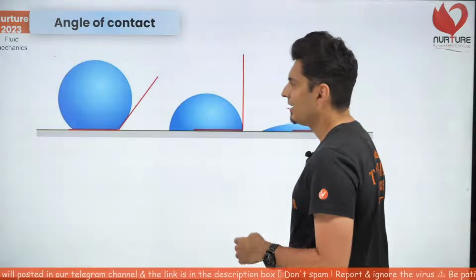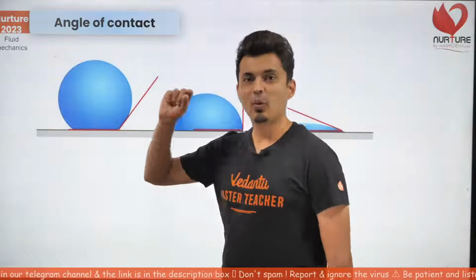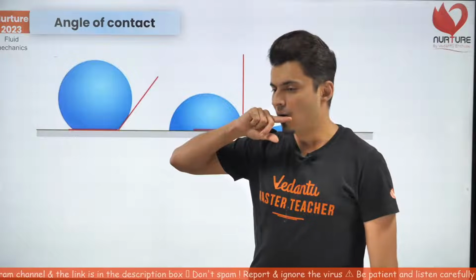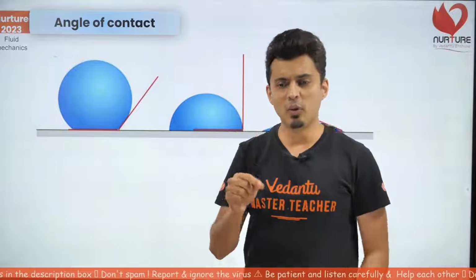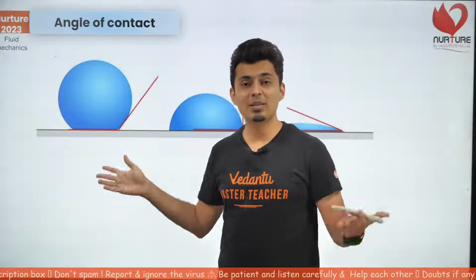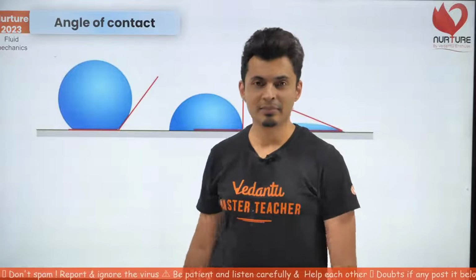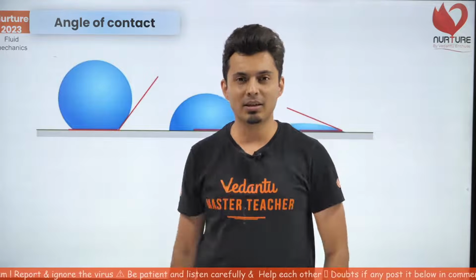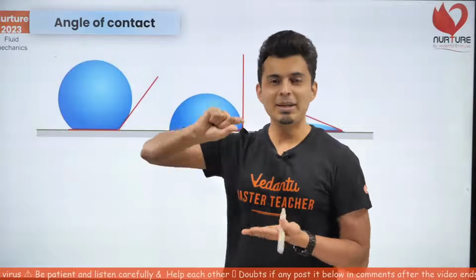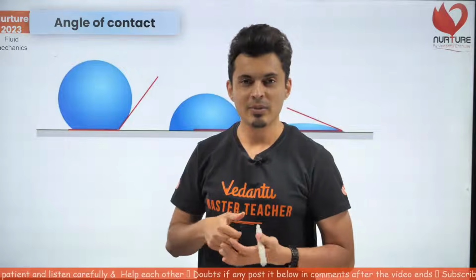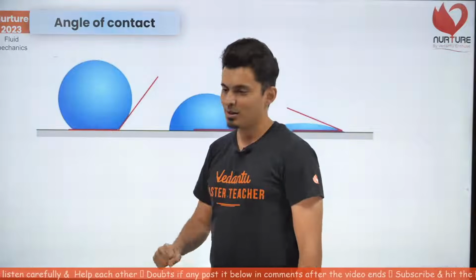Angle of contact. You would have seen that when water falls on a frying pan, it behaves differently than when water falls on the floor, and it behaves differently when water falls on your hand. For a non-stick kind of vessel, the water forms a drop, like the one it forms on a lotus leaf. Something like this.